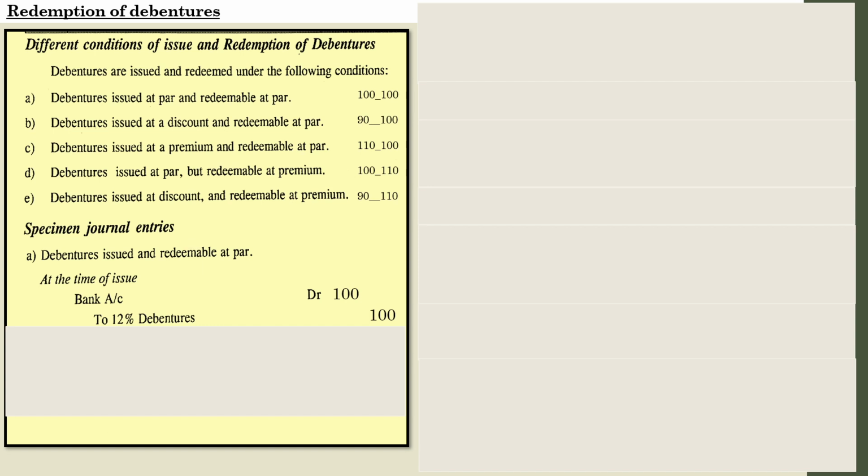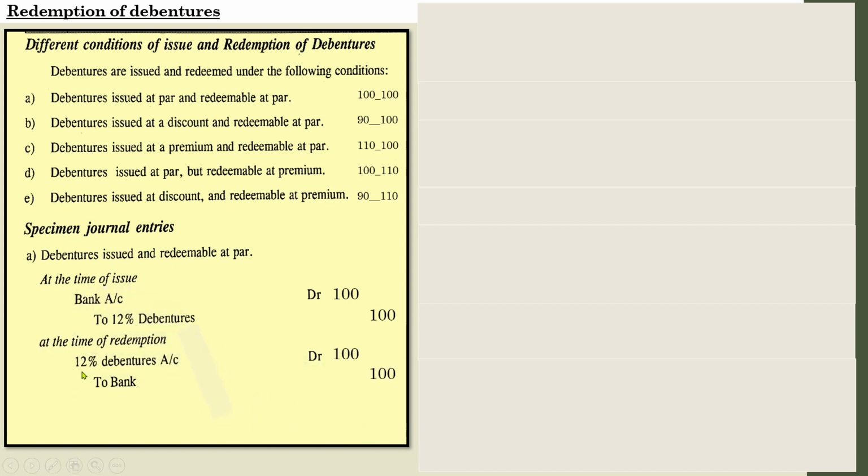In the examination, the rate will be different. So go through the question accordingly. If it is 14% given in the question, use 14% debentures. Likewise. So this is the entry at the time of issue, and it was issued at par and redeemed at par. So at the time of repayment, what will be the entry?